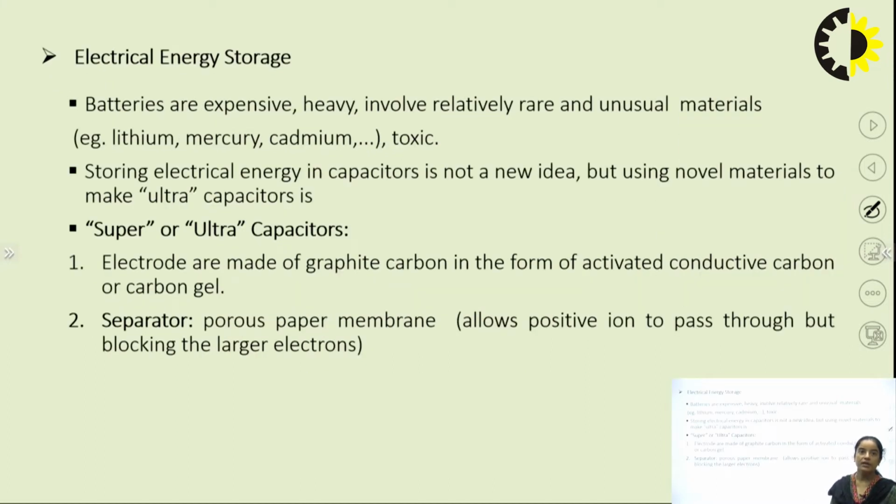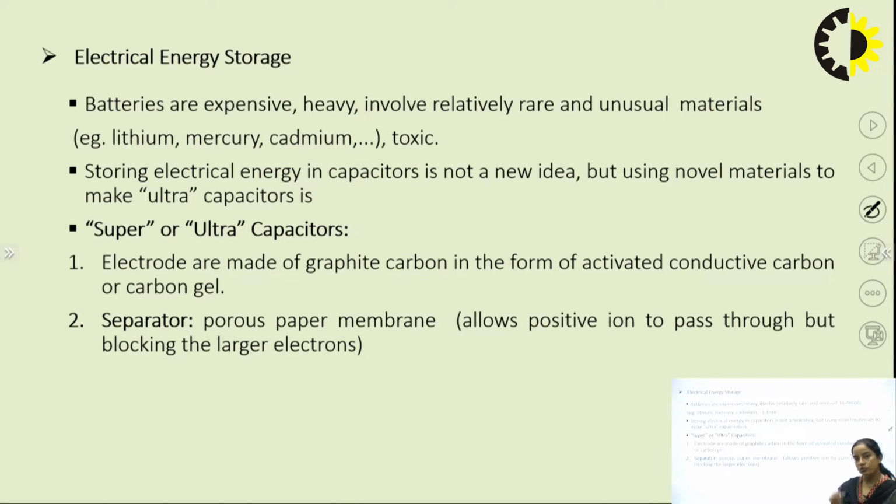So electrical energy storage can be done through the battery also. At some place, the best way is to place the battery in parallel with the supercapacitor or EDLC. Batteries are expensive, and they involve rare and unusual material.